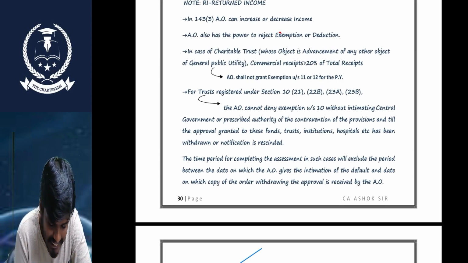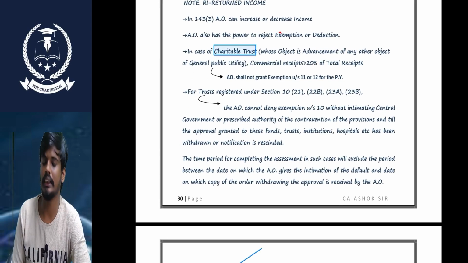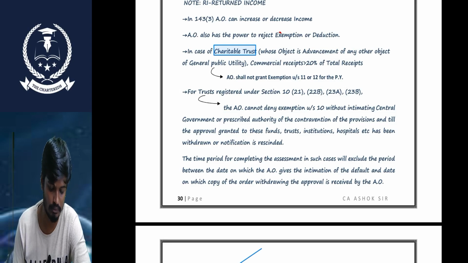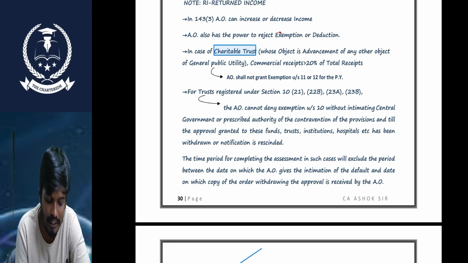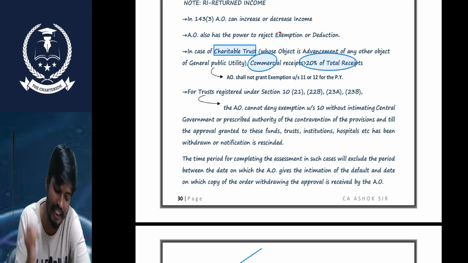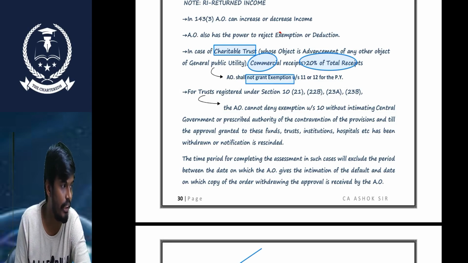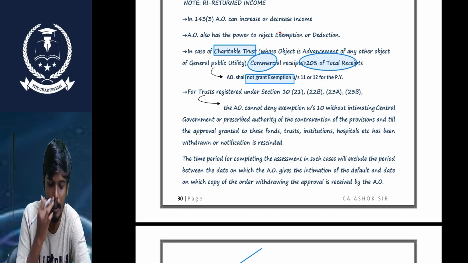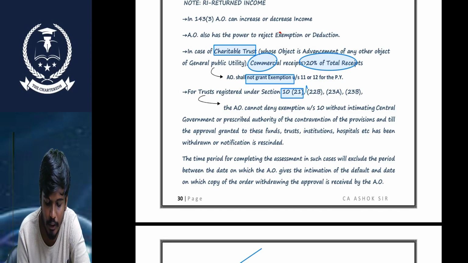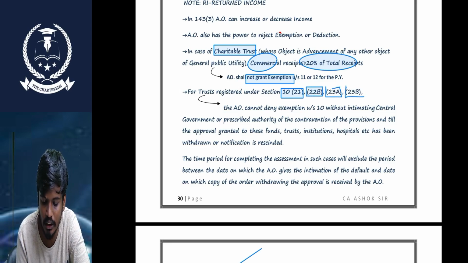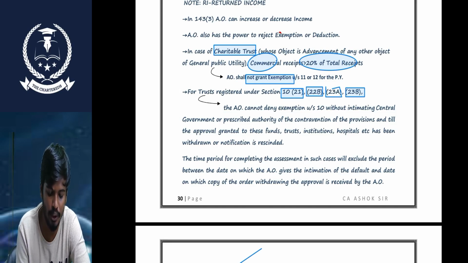Sir, in the first provision, in case of any charitable trust whose commercial receipt is more than 20% of total receipt, then the AO shall not grant any exemption under section 11 and 12. In this assessment, if we find that any charitable trust's commercial receipt is more than 20% of total receipt, it shall not grant any exemption under section 11 and 12. So if the trust is under section 10(21), 10(22B), 10(23A) and 10(23B), okay, sir? But the AO directly cannot deny the exemption.